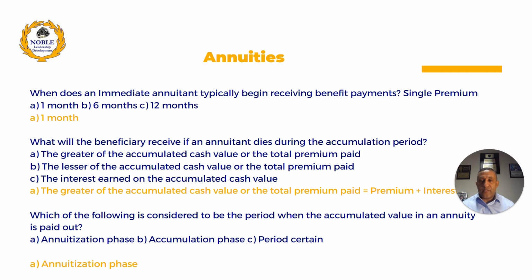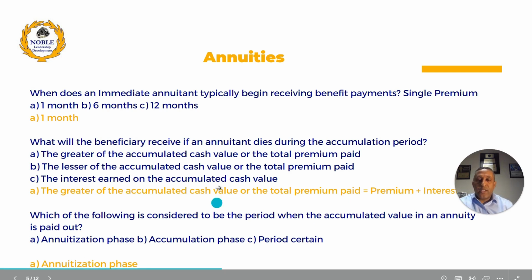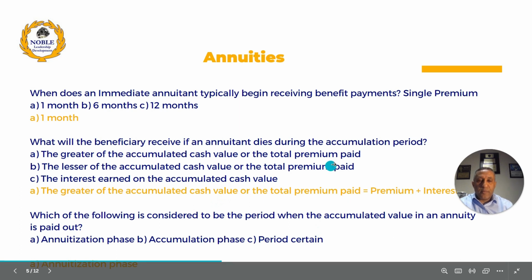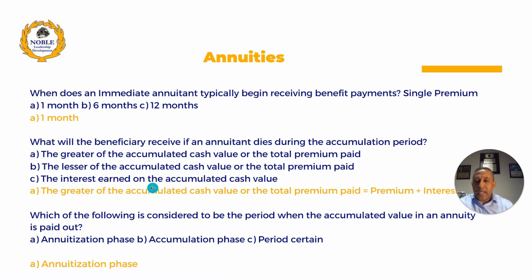So what will the beneficiary receive if the annuitant dies during the accumulation period? Now the beneficiary will receive what, right? A, the greater of the accumulated cash value or total premium paid, B, the lesser of the accumulated cash value or total premium paid, and C, interest earned on the accumulated cash value. So the true answer is A, the greater of the accumulated cash value or the total premium paid.